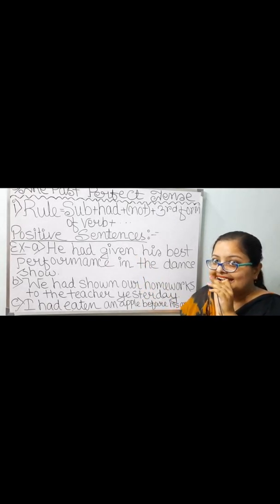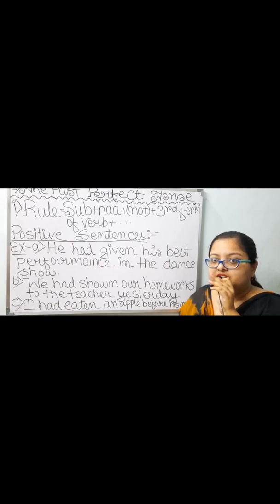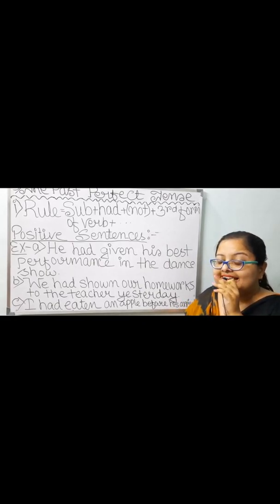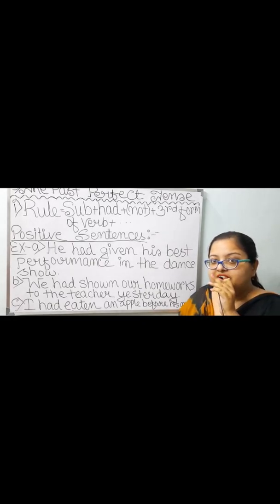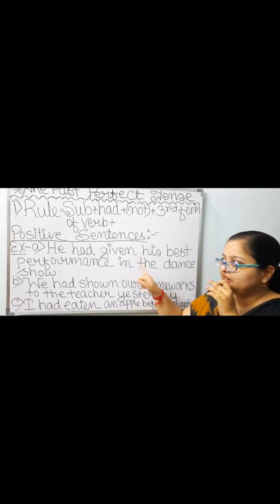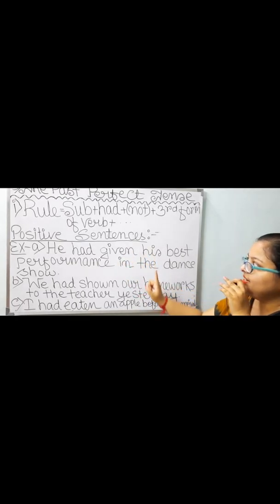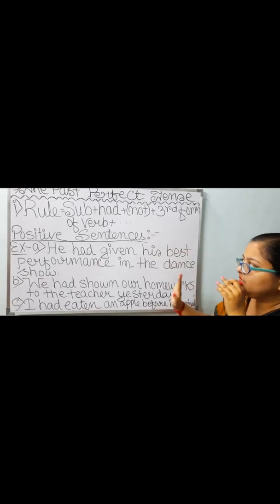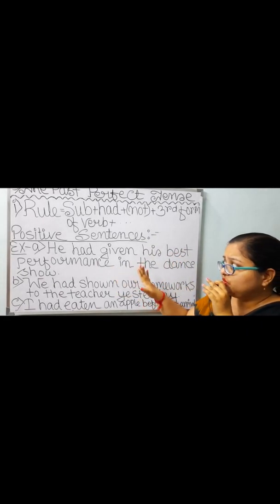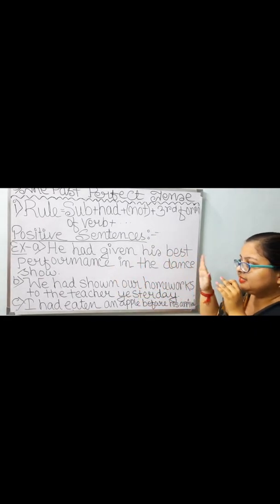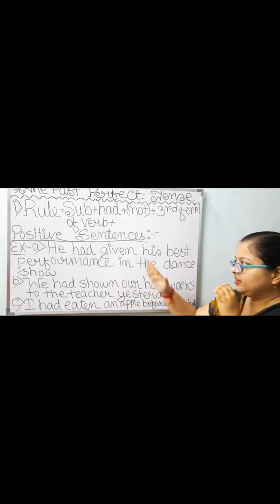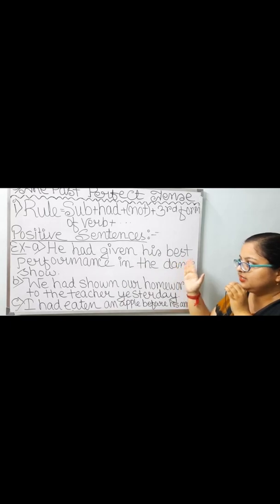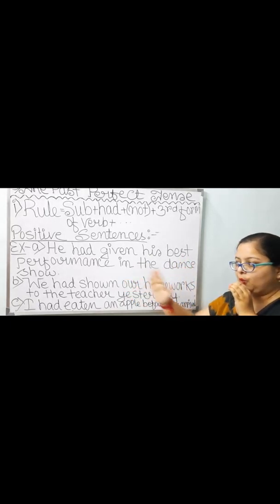Give, gave, given. First form give, second form gave, and third form is given. He had given, then in place of other words, his best performance in the dance show. He had given his best performance in the dance show.